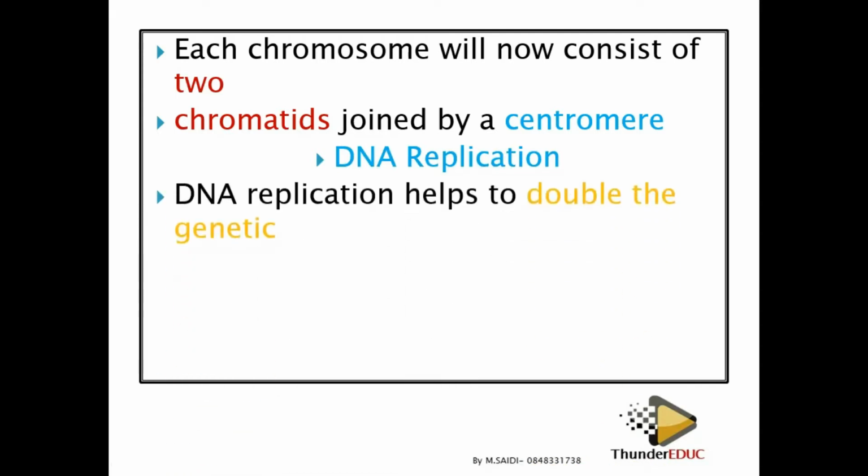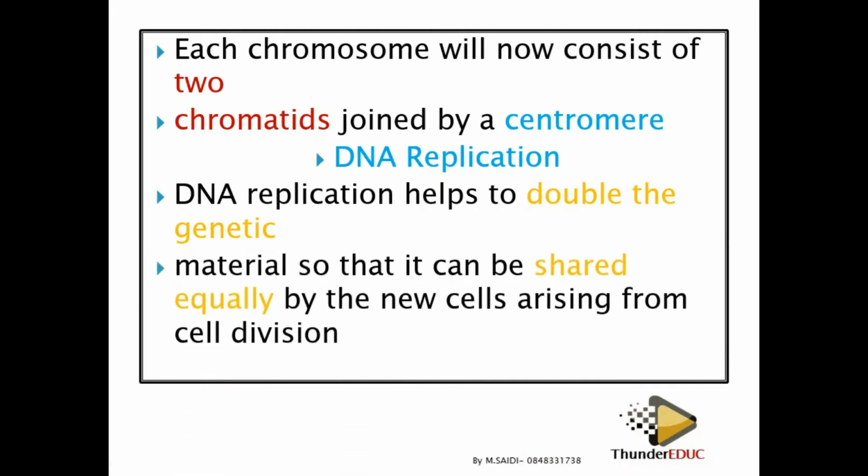What happens in DNA replication? DNA replication helps to double the genetic material, to double the chromosome number. As I said, we don't say it increases the chromosome number. If we ask the question, from what to what, we need to say that it doubles the chromosome number or genetic material, so that it can be shared equally by the new cells arising from the cell division.